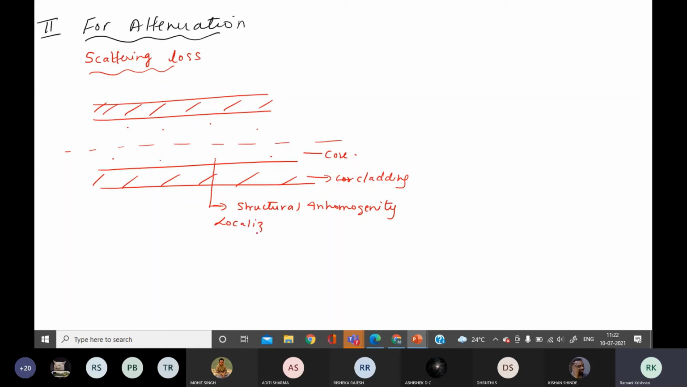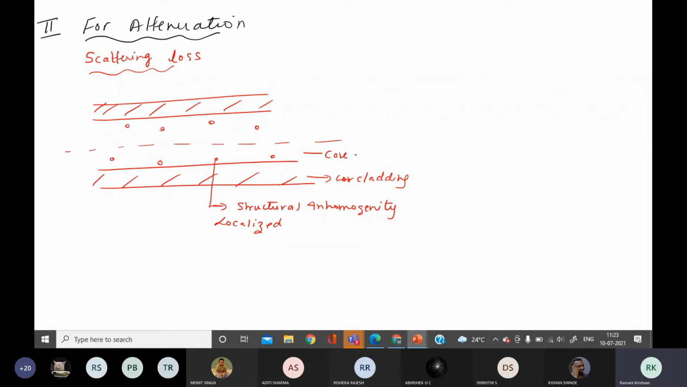So tell me, what does localized mean? Localized means, is it moving or is it fixed? These points, students, localized means fixed or moving? Fixed, ma'am. Localized means it is fixed.